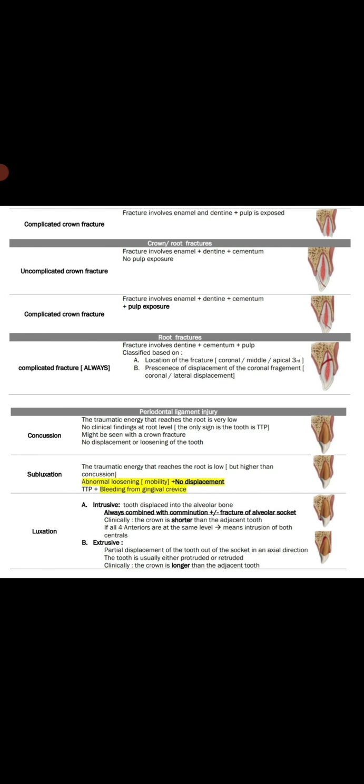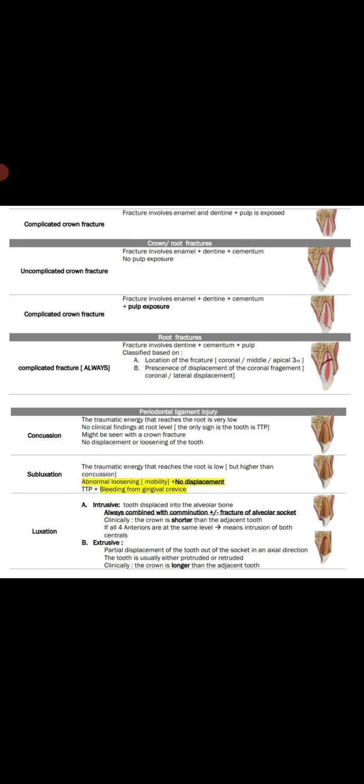Now come to the crown-root fracture. Here the crown is fractured and the root is also fractured. There are two subtypes of crown-root fracture: uncomplicated and complicated. In uncomplicated crown-root fracture, the fracture involves enamel plus dentine plus cementum but no pulp exposure. But in complicated crown-root fracture, the fracture involves enamel plus dentine plus cementum plus pulp exposure. Now in crown-root fracture there is the addition of cementum. Now come to the root fracture.